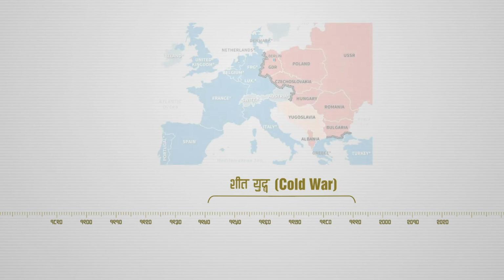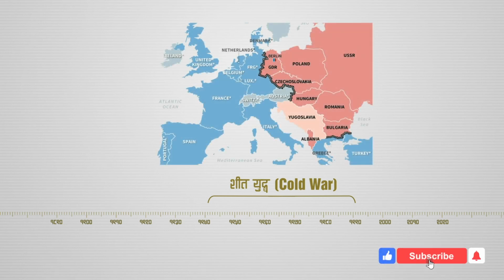Now I'm going to explain the events that took place immediately after the Second World War. First of all, the Cold War between the USSR and the USA started, which lasted as long as 45 years. This happened from 1941 till 1991. The USA and the USSR rose as both superpowers, and the whole world was divided between these superpower nations. One was NATO, meaning North Atlantic Treaty Organization, that was led by the USA, and the other was the Warsaw Pact, that was led by the USSR.